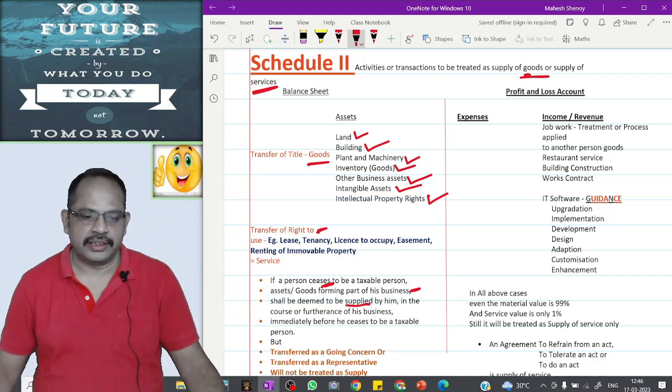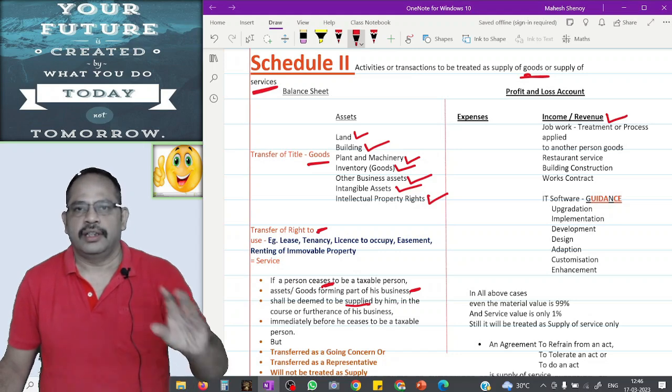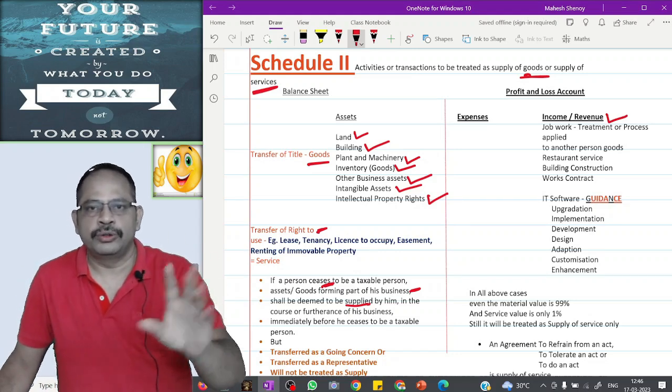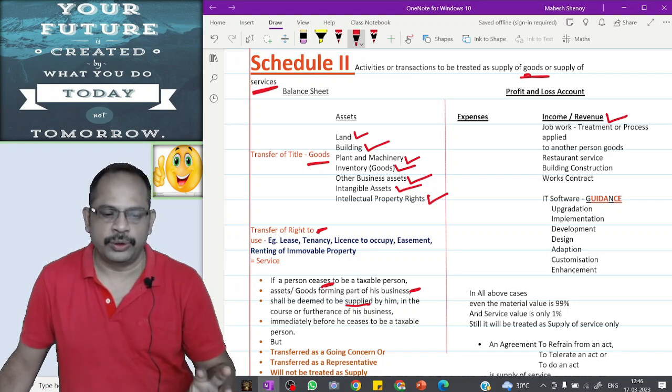When we come to the profit and loss account side, in income and revenue, if the supplier is making supply of absolute goods, no issue. If the supplier is making supply of absolute services, no issue.